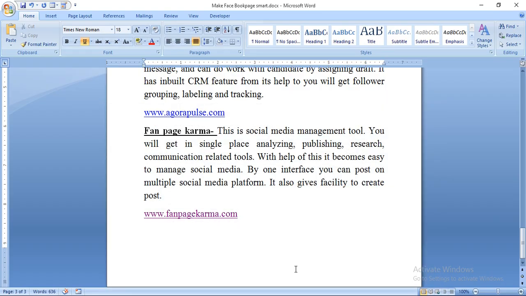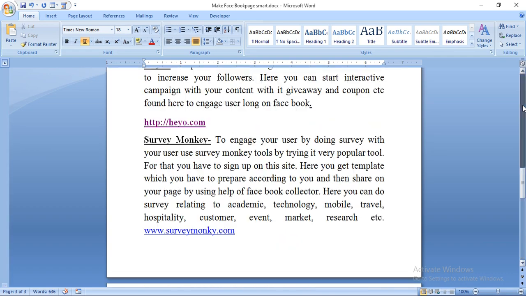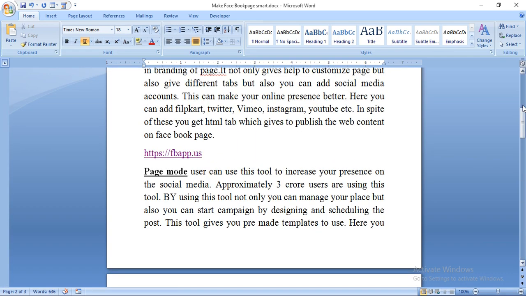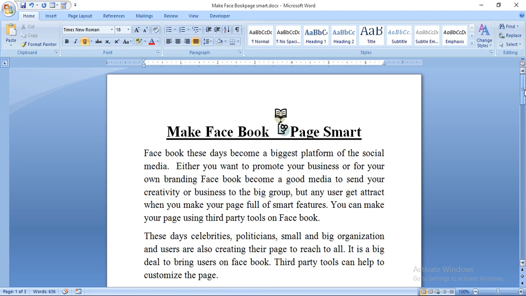So this way I have told you about several facilities on Facebook which you can use on your page to promote your business, to engage your audience or your followers, and you can also sell your products there by going through Facebook to Flipkart, Amazon and different platforms.